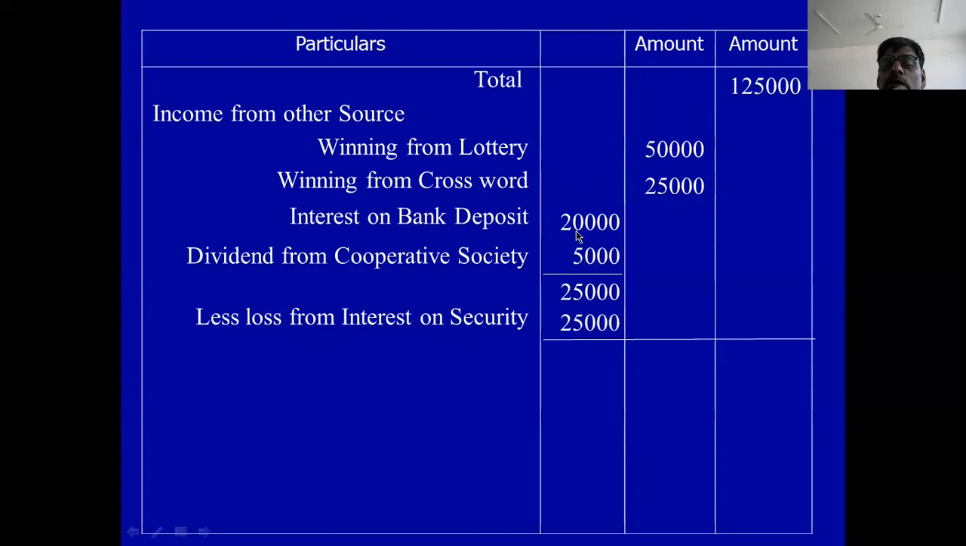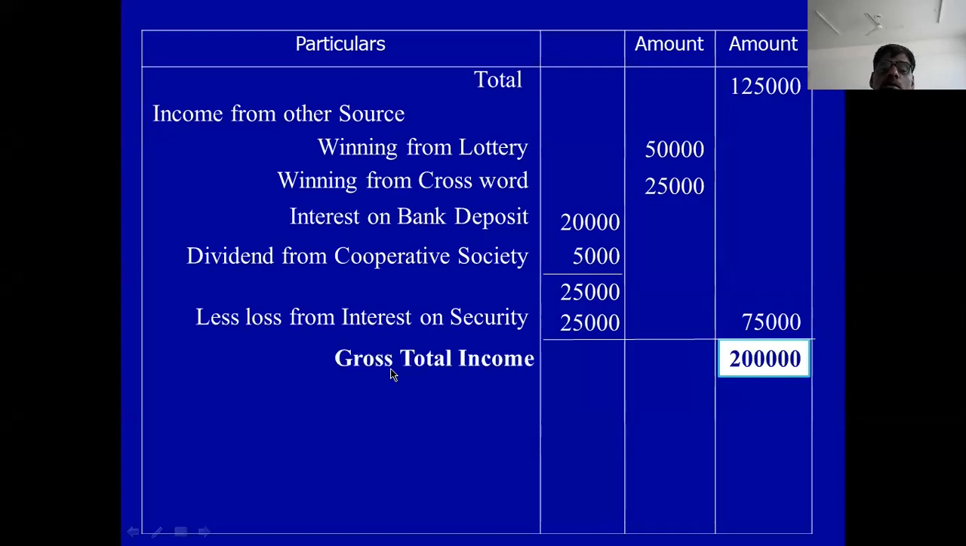So income from these items is 0. And other source income is 50,000 plus 25,000, 75,000. So total gross total income is 2 lakh rupee. This is the point you remember.